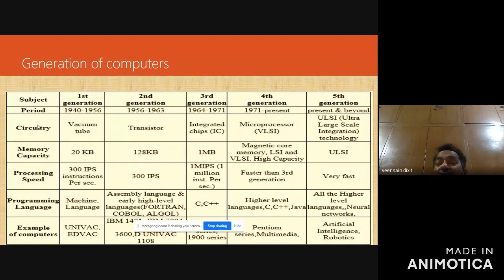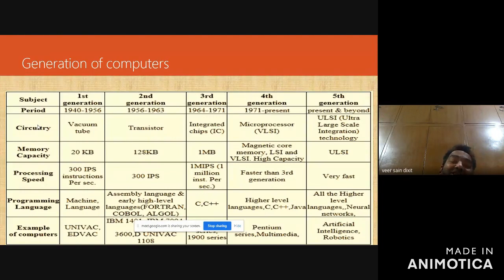Computation speed was not much faster, and if you use vacuum tubes for the circuitry, dissipation of heat is very high.